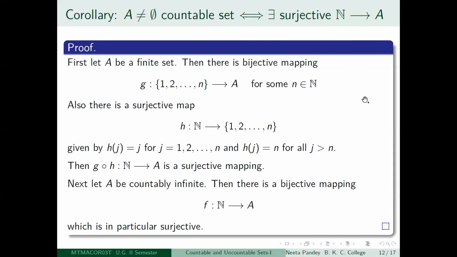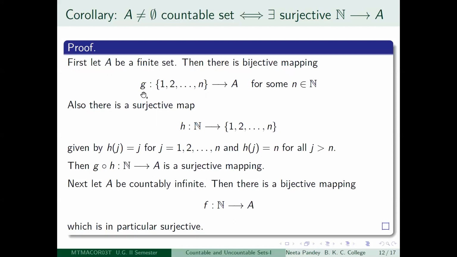So again, first you assume that A is a countable set, show that there is a surjective map, and then do the converse of this result. So if A is countable, again there are two cases. One is that it could be finite, and the other is that it could be countably infinite. Remember, the blanket assumption is that A is non-empty. So if A is a finite set, again we repeat the same argument that there is a bijective mapping. For my convenience, I have written it this way. It doesn't really matter whether you take G or G inverse.